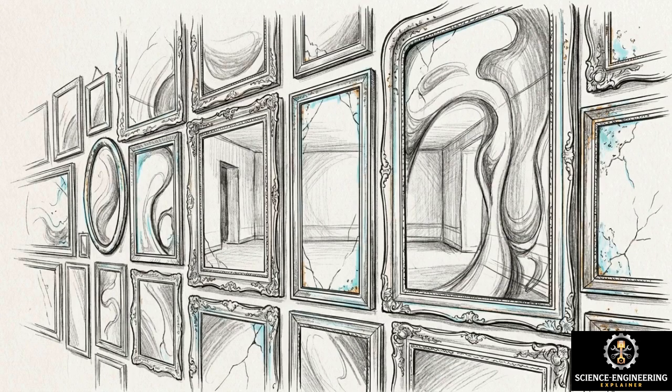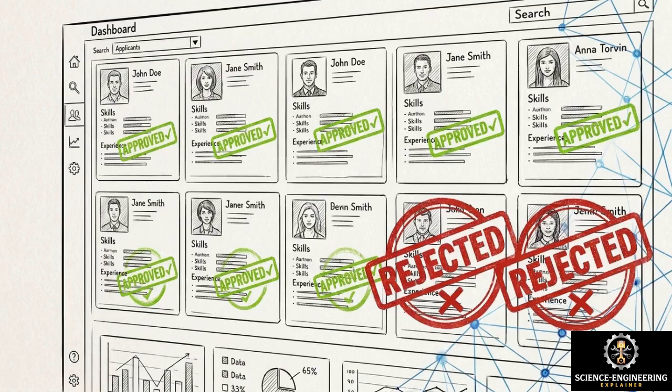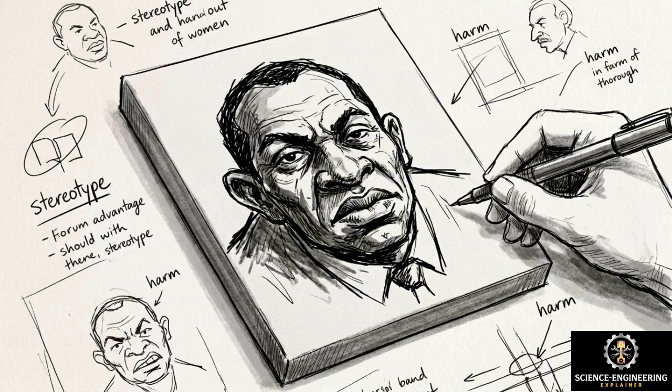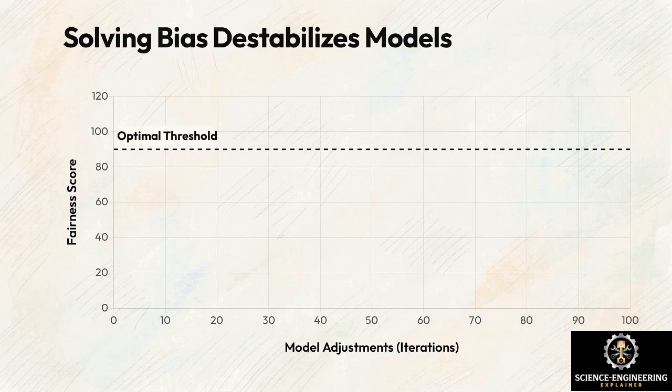Because models are statistical reflections of their training text, they absorb the historical, social, and cultural biases present in that data, amplifying them at scale. This creates two distinct categories of harm: allocative harms, where a model unfairly distributes opportunities in automated hiring or lending, and representational harms, where models generate stereotyped or demeaning depictions. Bias cannot be technically solved, as fairness definitions contradict.